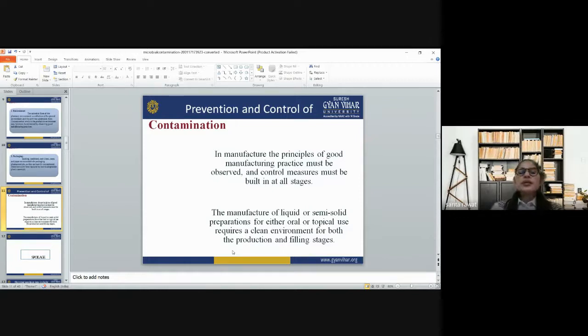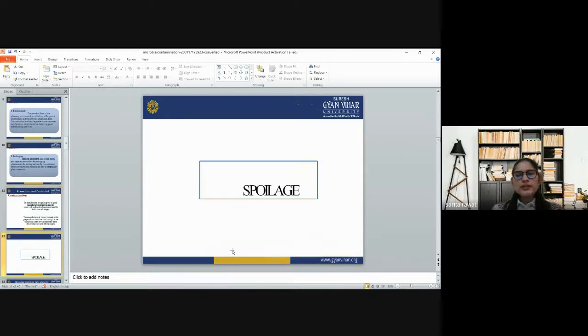Now, what are the different ways of prevention and control of contamination? When we see the contamination prevention methods, in manufacture the principles of good manufacturing practice must be observed and control measures must be built in at all stages. The manufacture of liquid or semi-solid preparations for either oral or topical use requires a clean environment for both the production and filling stages.